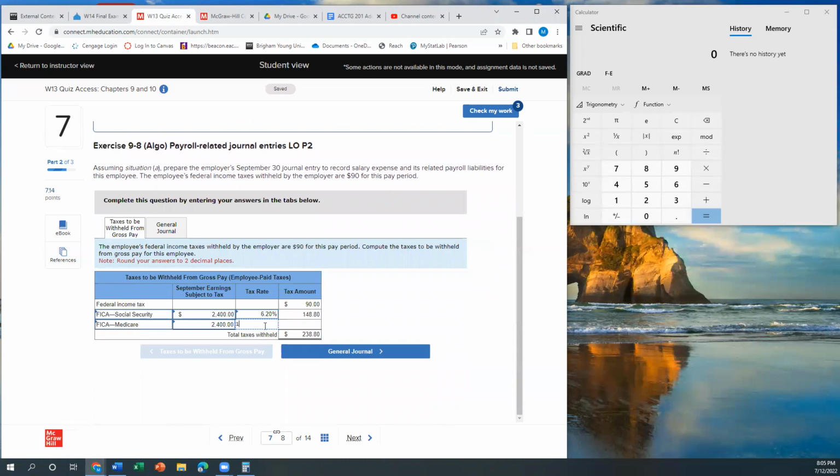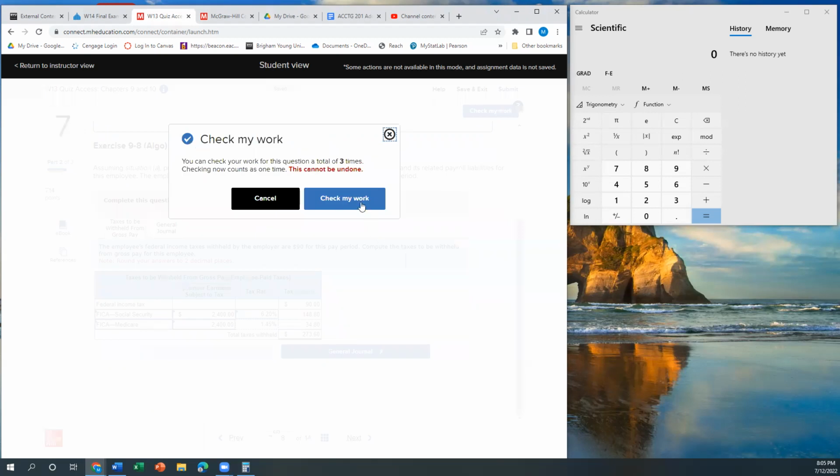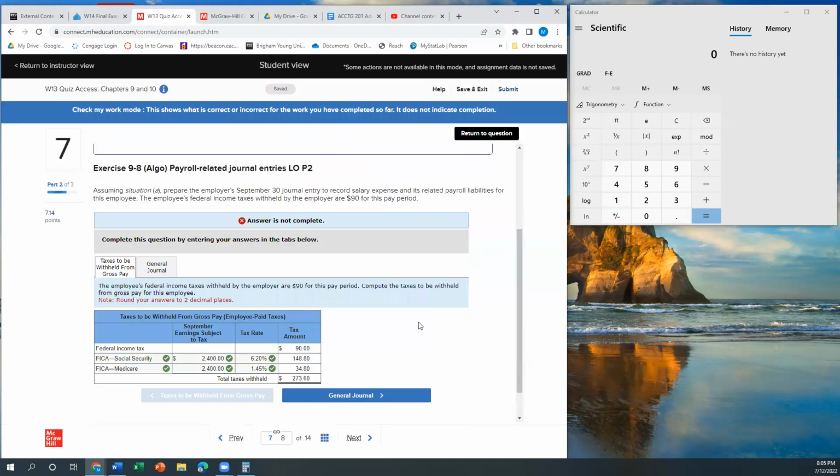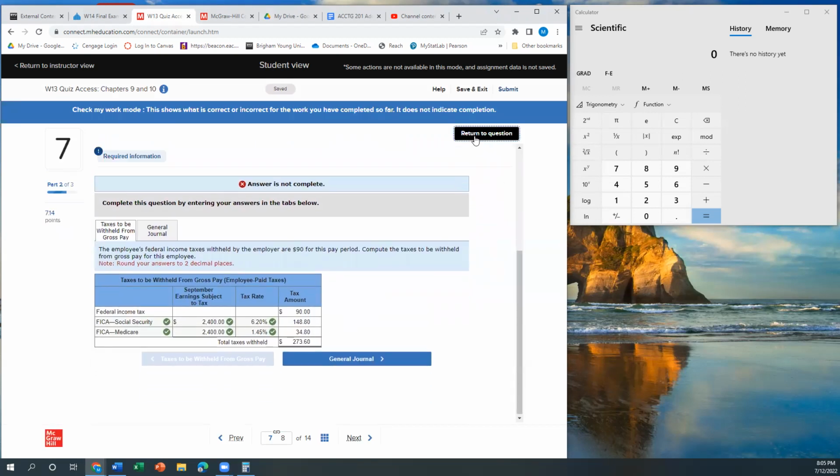So that's going to be the amount of taxes withheld by the employer, right? This is what the employee has to pay, and the employer is holding it out of their check. So let's just go ahead and at this point, we're good.